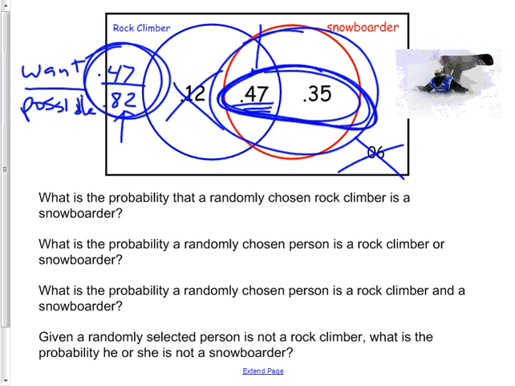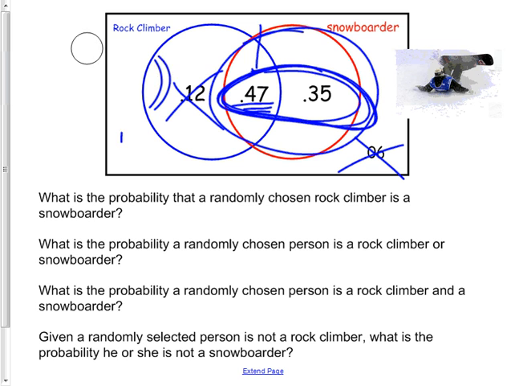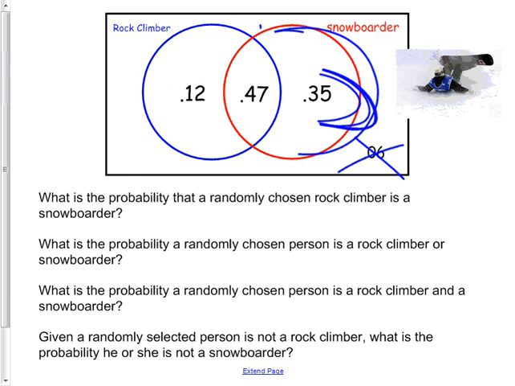All right. I'd like you to try to answer this first question. What is the probability that a randomly chosen rock climber is a snowboarder? Just like the one I just said, except this time we can only pick from rock climbers. I don't expect you to actually divide them. You can just leave your answer as a fraction. You know, like 0.47 over 0.12 or whatever you think it is.